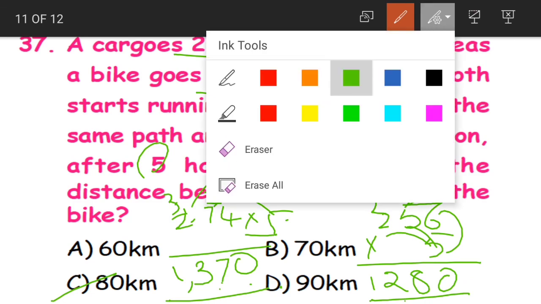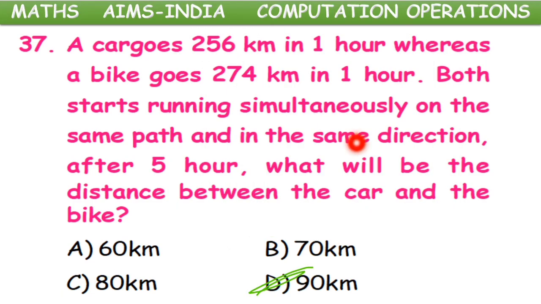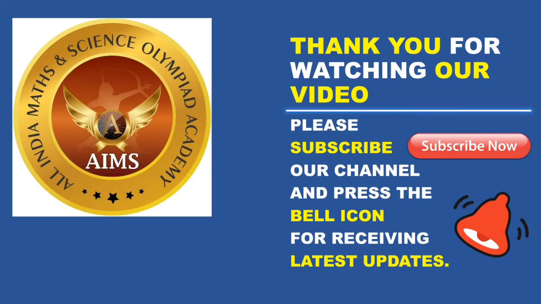Again the same option D, 90 kilometers. Clear? These are the two ways of solving the problem. First, you can find out the difference in 1 hour and then multiply it with 5 hours. Or you can find out the distance travelled in 5 hours and then find out their difference. Yes, children, this is all for today. Hope today's class was